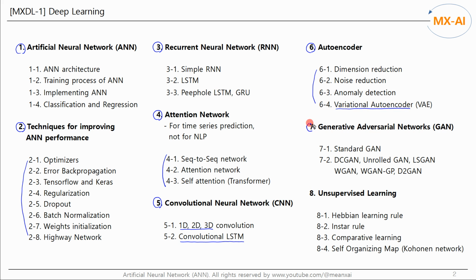In the seventh topic, we will look at GAN, generative adversarial networks. Let's look at various GAN models such as DC GAN and unrolled GAN. Lastly, we will look at unsupervised learning using deep learning. Let's implement a network that performs clustering, using Hebbian learning rule, competitive learning model, etc.